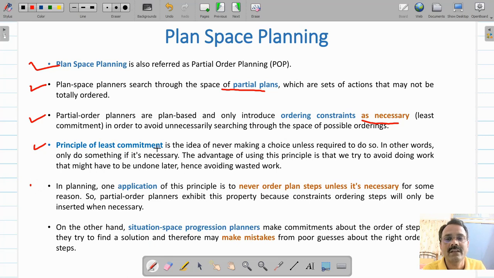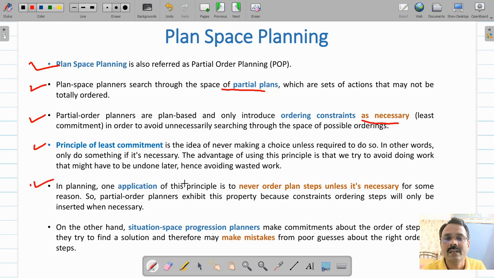That we do in our everyday life also. For example, when you come to the school for lectures in the morning, if you see that there is no queue at the ATM, you can visit the ATM, withdraw money and come to the school. So if you make your plan flexible, then you will save a lot of time later on for withdrawing money. This is how we use the principle of least commitment in real life.